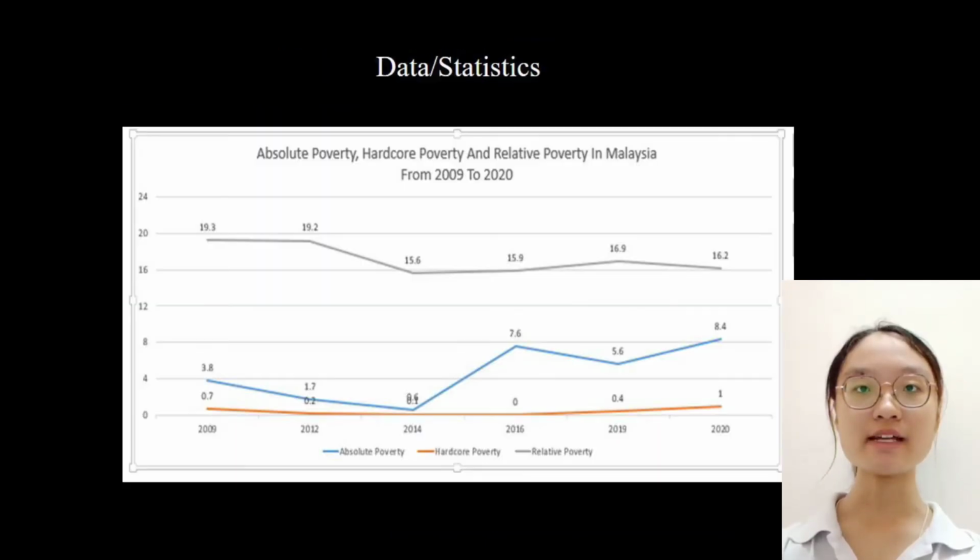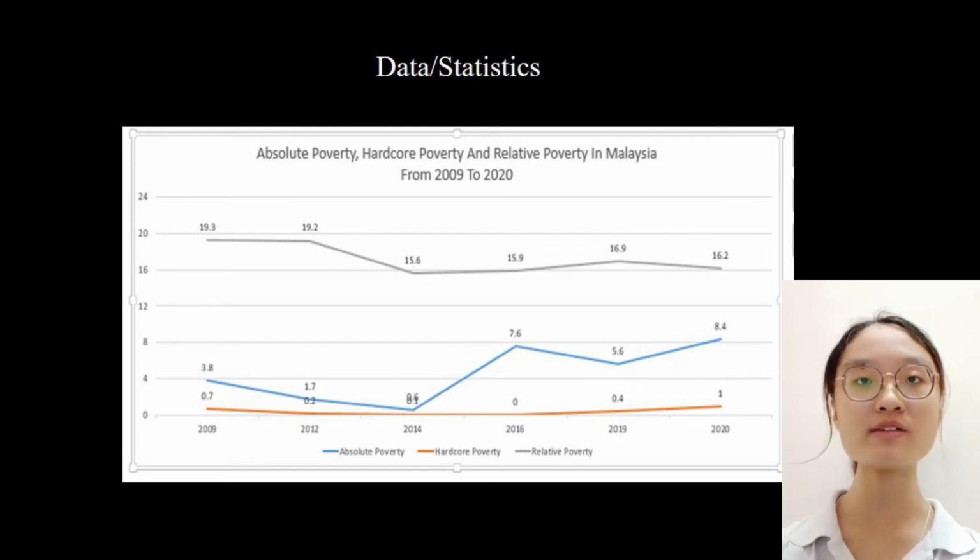This is the statistic data for absolute poverty, hardcore poverty and relative poverty in Malaysia from 2009 until 2020. In the year 2014, the absolute poverty rate was recorded at the lowest point of 0.6%. This is because the unemployment rate was 2.88% and was the lowest in these years. 2020 was the year that was badly affected by COVID-19 and recorded a peak point at 8.4%.